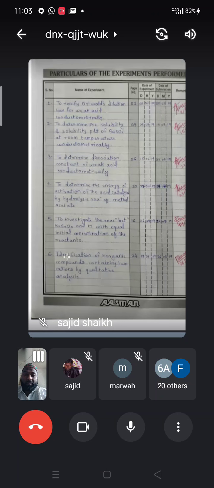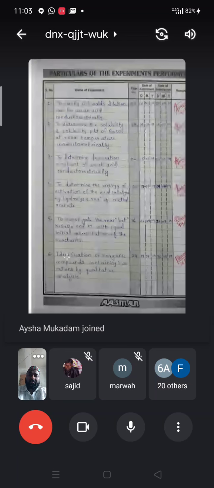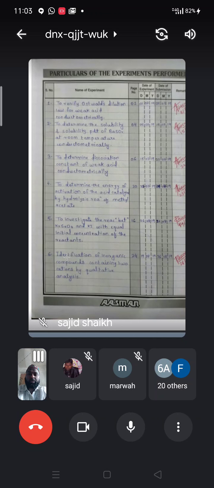Today we are going to see there are 9 experiments in this semester. The first experiment is to verify Ostwald dilution law for the weak acid conductometrically. There are three conductometric experiments.